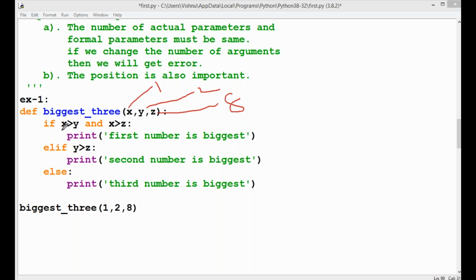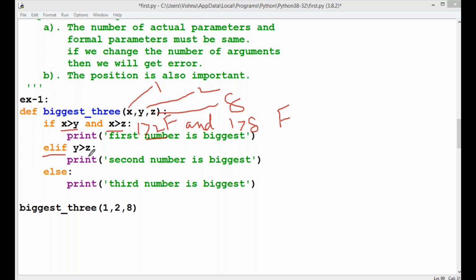Here, check the condition: x is greater than y and x is greater than z. The x value is 1; 1 is greater than 2? The operation is an AND operation. x value 1 is greater than 8? 1 is greater than 2, false. 1 is greater than 8, false. Automatically both conditions return false.